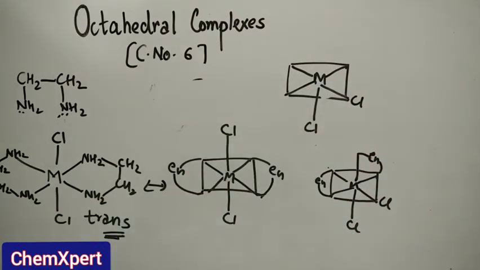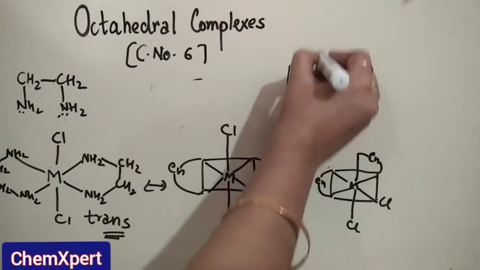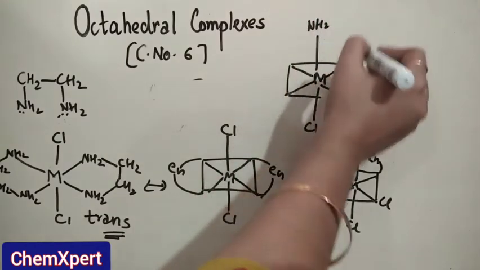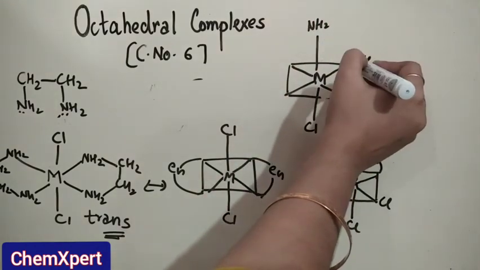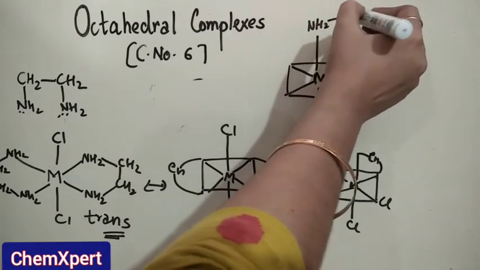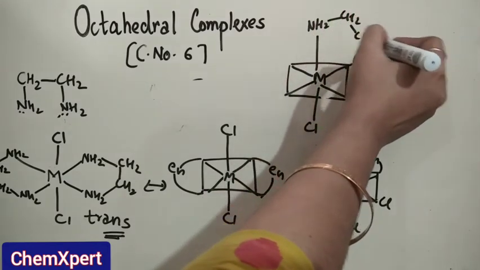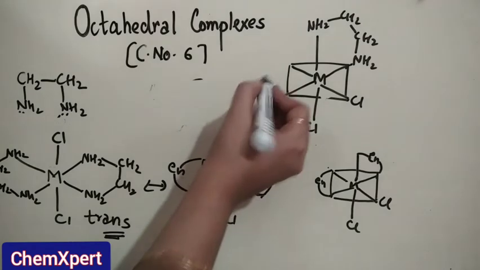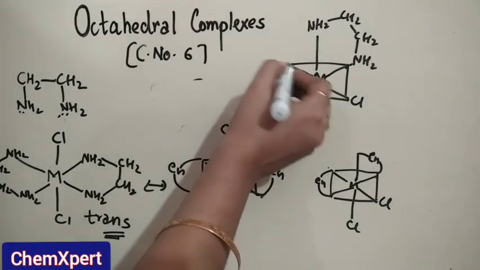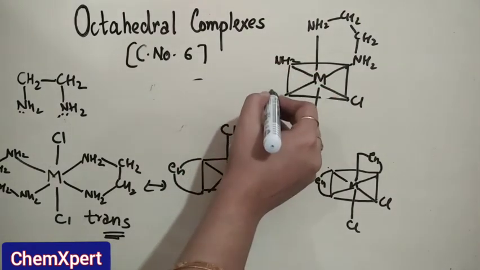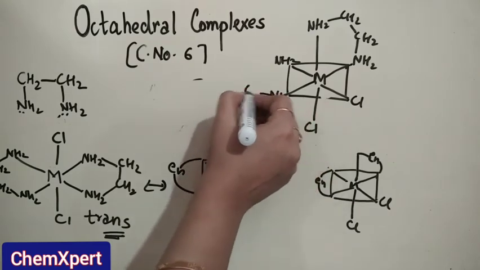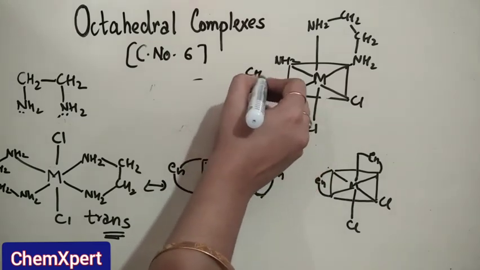Now if we draw the same structure for the cis form, Cl, Cl. Now this is the position where one NH2 is, and this is the position where another NH2 is, and ethane 1,2-diamine like this. This one is again the same part, that is NH2, NH2, CH2 and CH2.